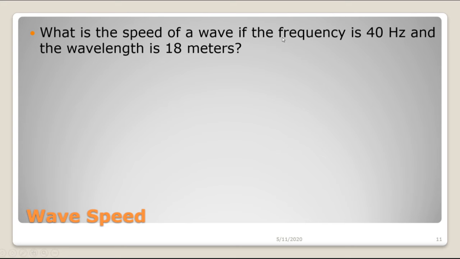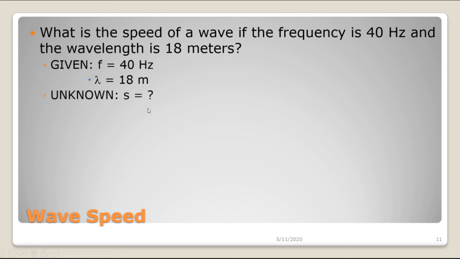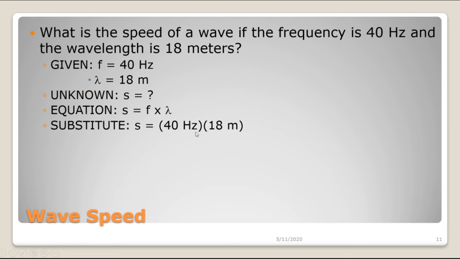What is the speed of a wave if the frequency is 40 hertz, 40 waves per second, and the wavelength is 18 meters long? Well, we're given the information that the frequency is 40 hertz and the wavelength is 18 meters. What's unknown? We want to know the speed of the wave. We have a formula for that. Speed is equal to frequency multiplied by wavelength. So we will substitute in our numbers, 40 hertz for frequency, 18 meters for lambda, and then we will multiply them together. You grab your trusty calculator.